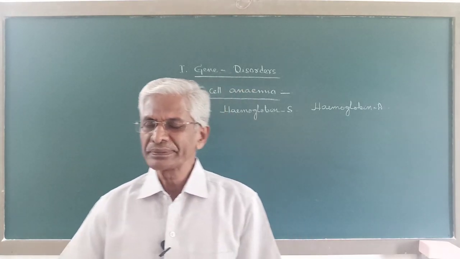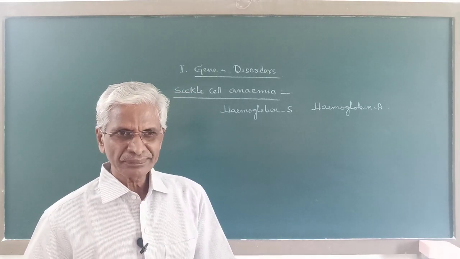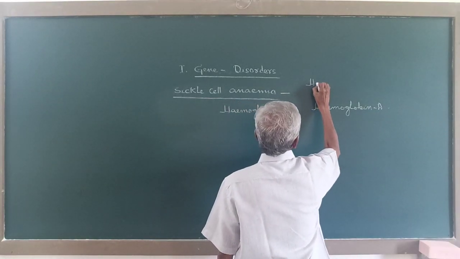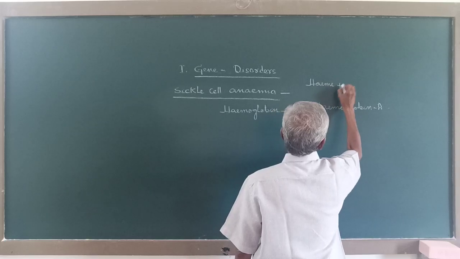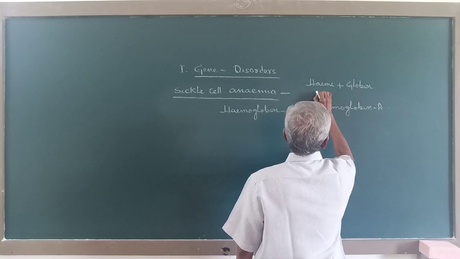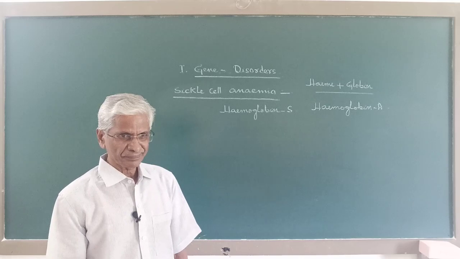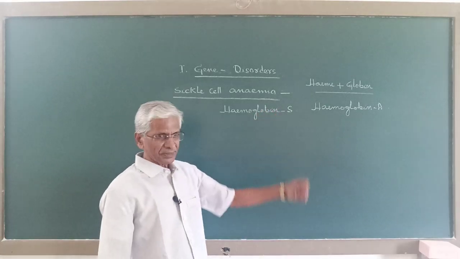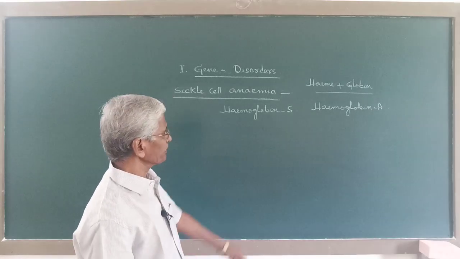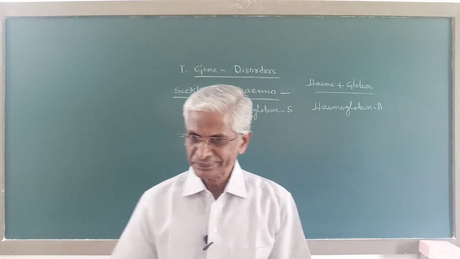Now hemoglobin is a conjugated protein. It is made of heme and globin. Heme and globin together form hemoglobin. Now each molecule of hemoglobin has 4 heme parts and 4 globin.